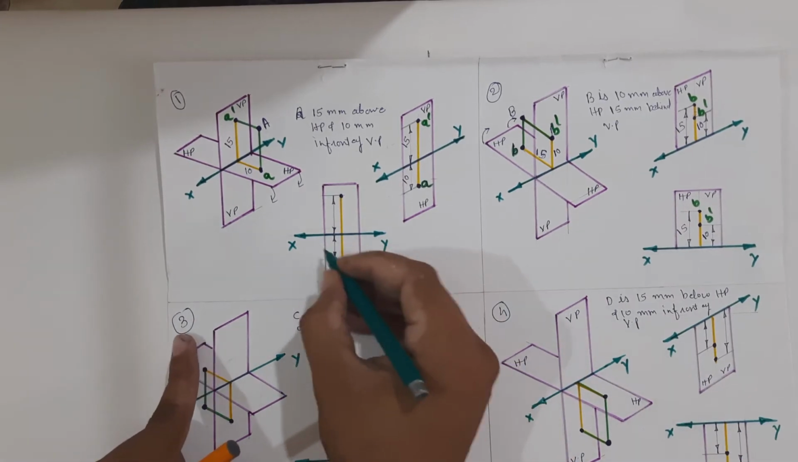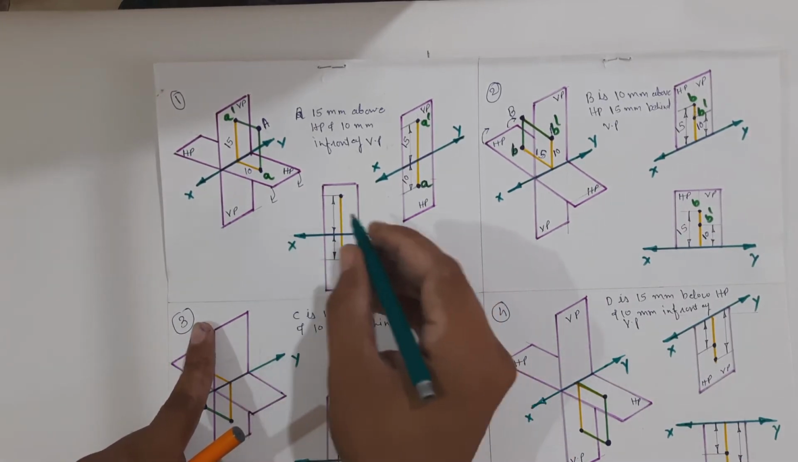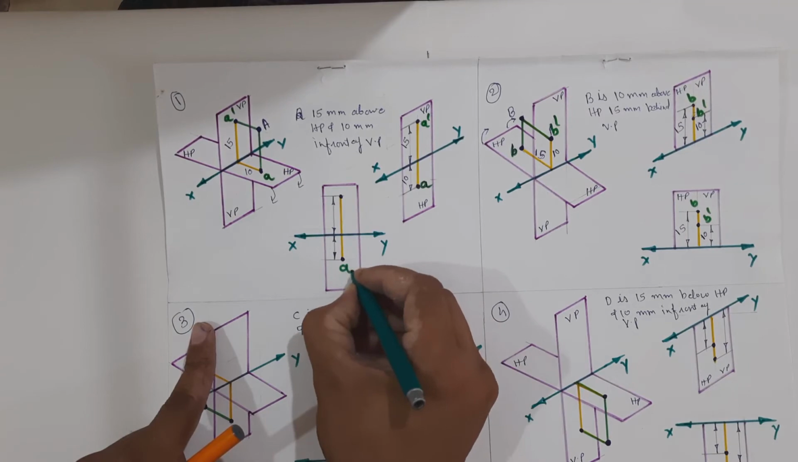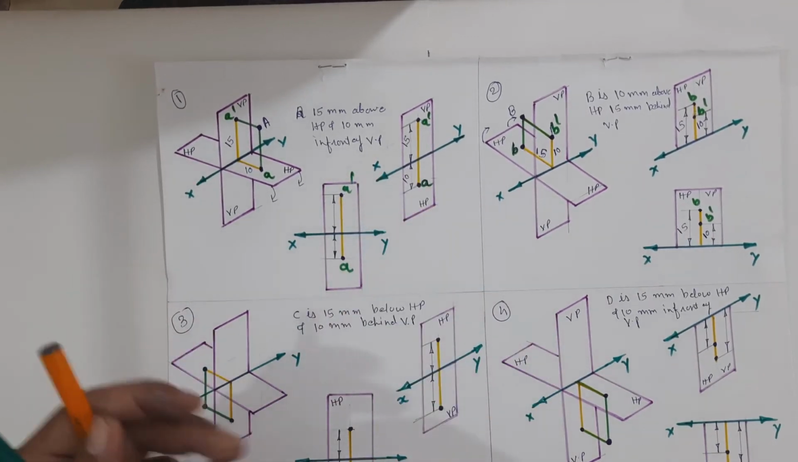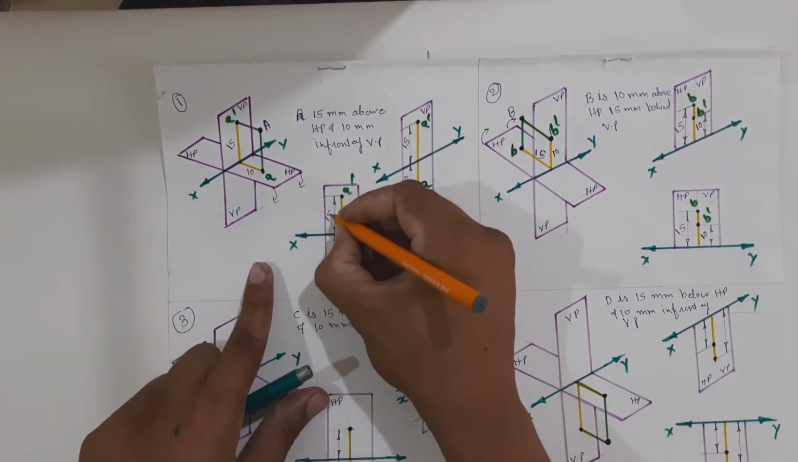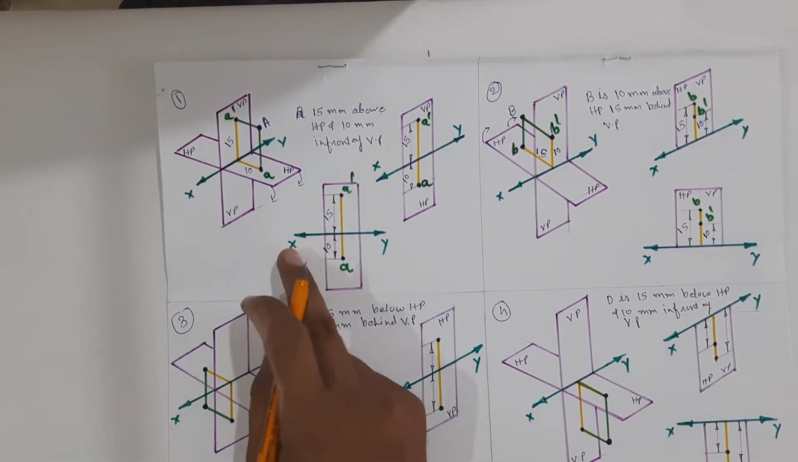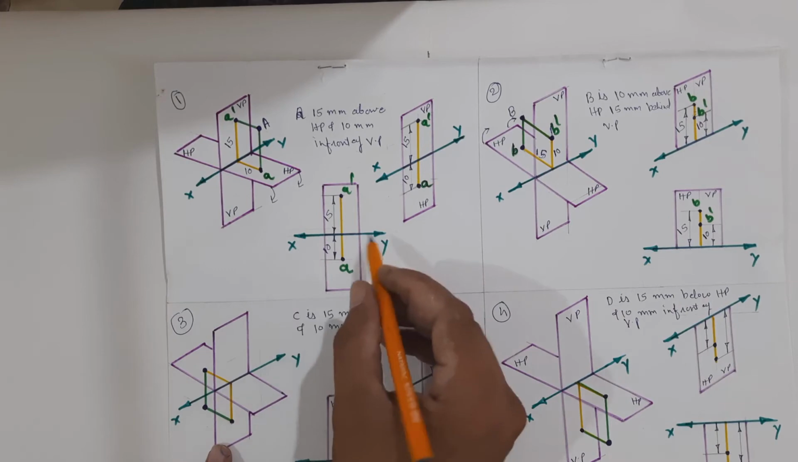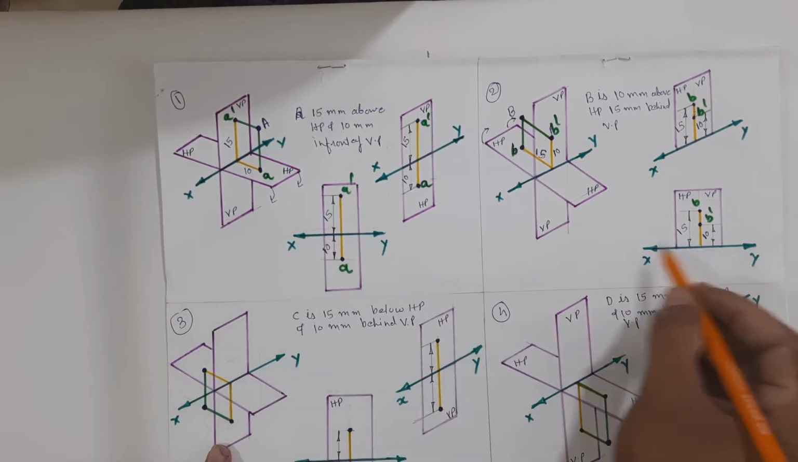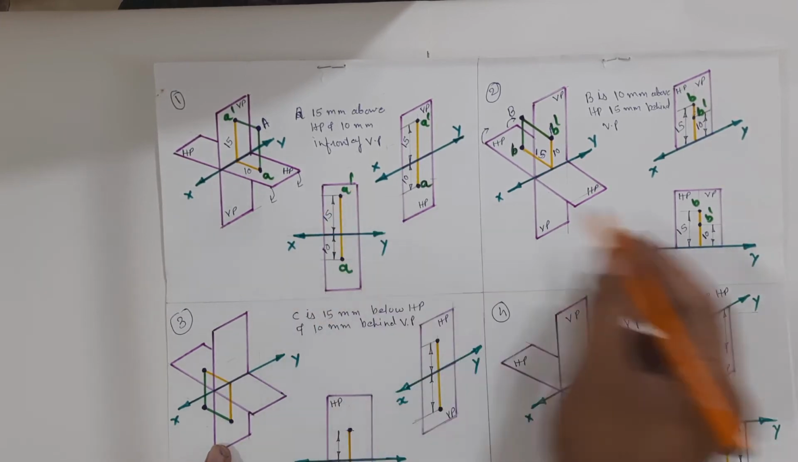Here also we have to draw the projection with reference to XY line in 2 dimension, and here we will get plan, here we will get elevation. So 15 mm above elevation and 10 mm below the XY line plan. So finally we have to take the projection with reference to XY line in 2 dimension. So this is the final answer.